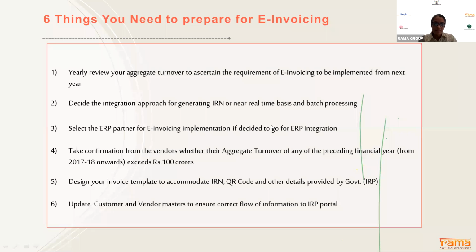After that, you have to design your invoice template to accommodate the IRN, QR code, and other details provided by the government. So the QR code is compulsory to be printed on the invoice. The IRN and other details like acknowledgement number and acknowledgement date are not compulsory, but if you wish to incorporate those details also, you can do that.